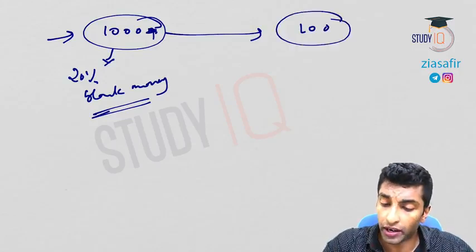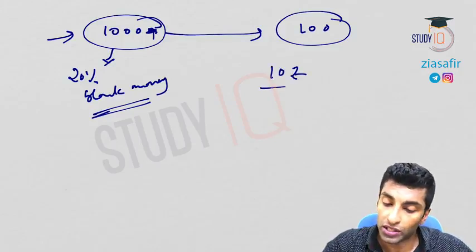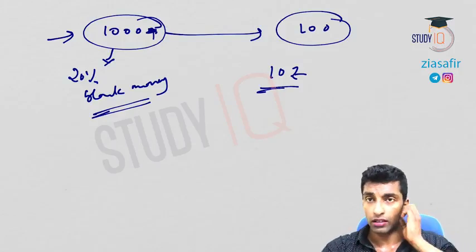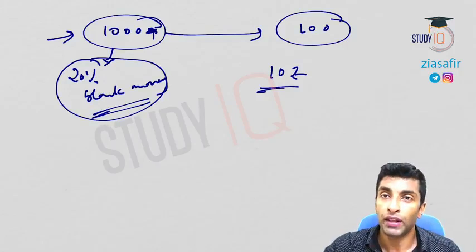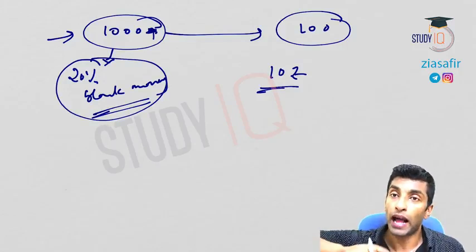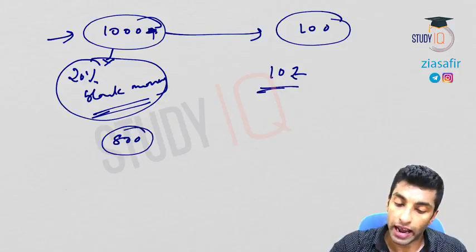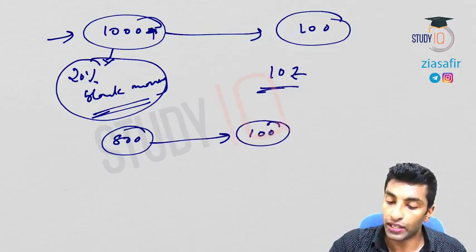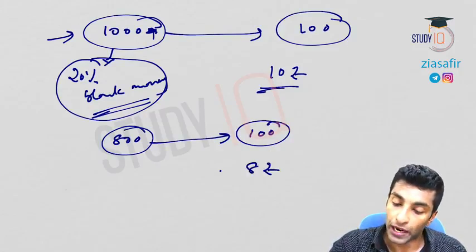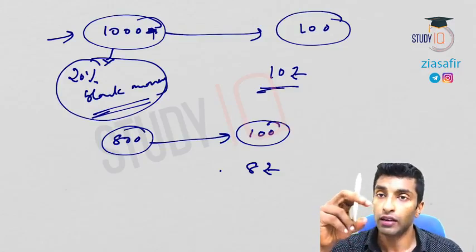Now similar case, we have 100 goods, 1,000 rupee chasing 100 goods. Okay. So now what will happen? One good will cost how much? 10 rupee. Because 1,000 by 100, 10 rupee. Now out of this 20% black money, once demonetization is done, this black money will be out of circulation. So then how much will come to the market again? 800 will come back in terms of new money. So this 800 is now going to chase this 100 goods. So what will happen? The price will come down to 8 rupee. So 800 rupees now chasing 100.